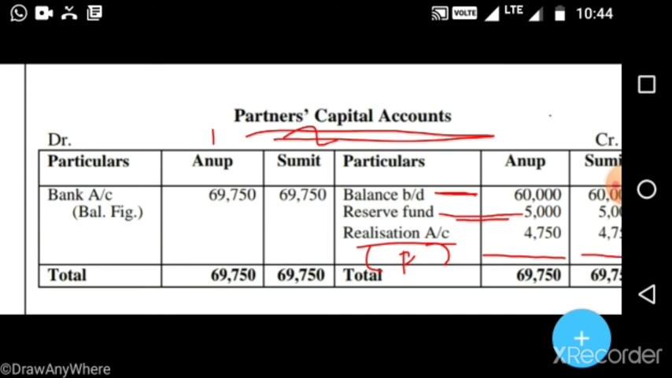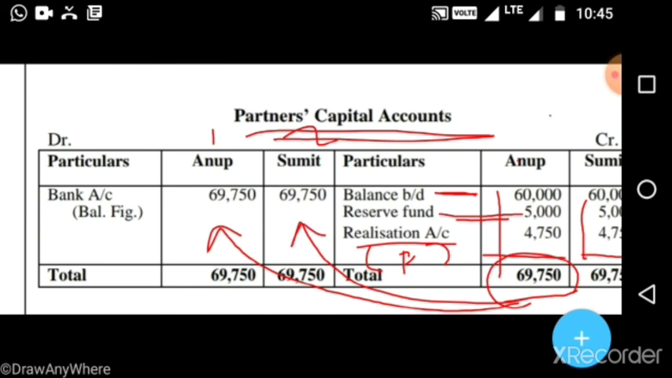On the debit side there is no item, so we will calculate the credit side total of both partners, Anup and Sumit. What is the total? 69,750 and 69,750. We will transfer both totals to the debit side. This balance we will write as bank account, because we are closing the balance and paying this amount. So how much for Anup? 69,750, and for Sumit the same.